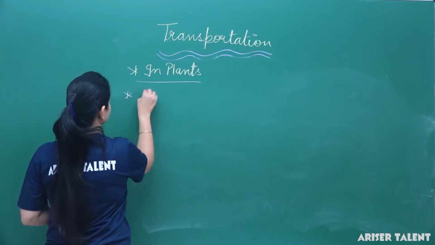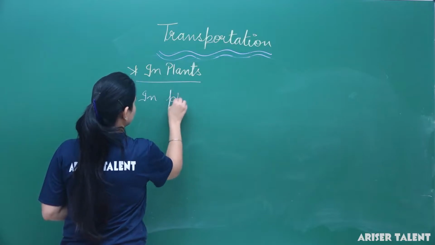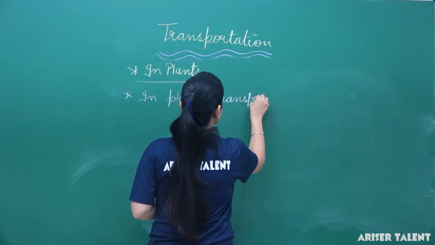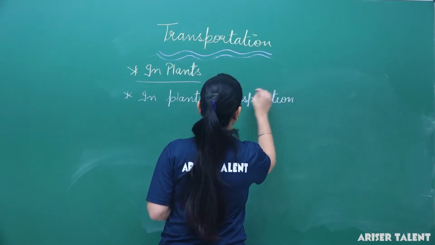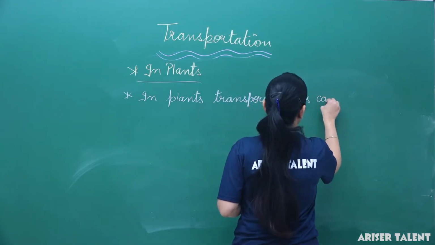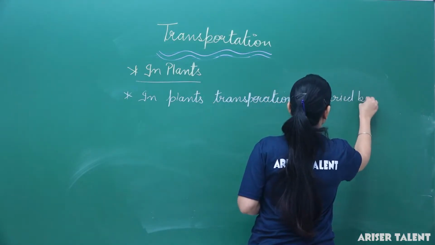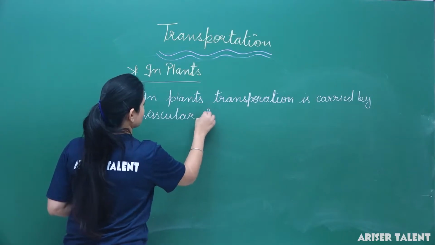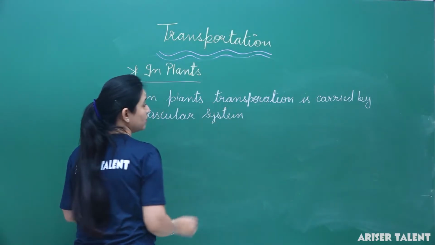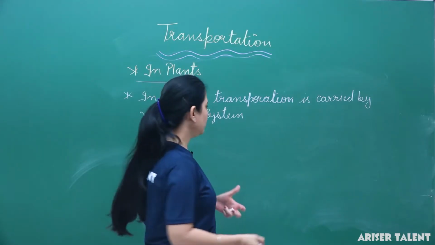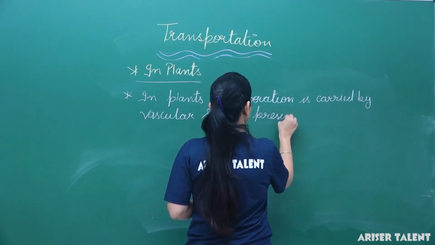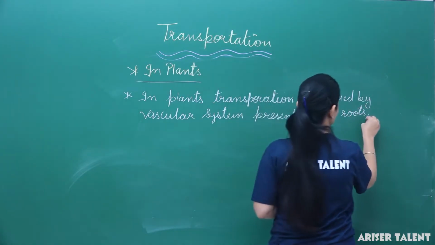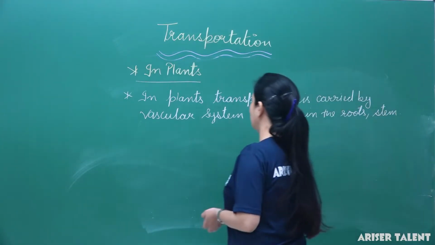So let me mention, in plants, transportation is carried by the vascular system, which is present in the roots, stem and leaves.